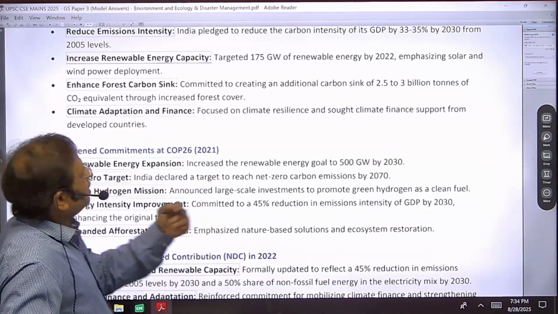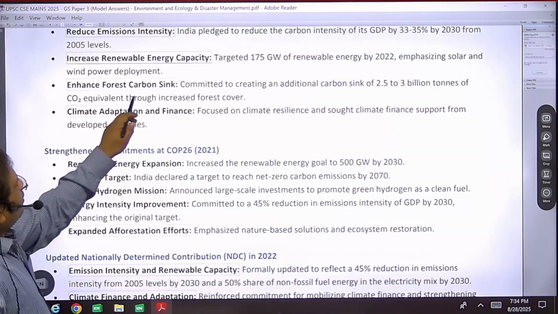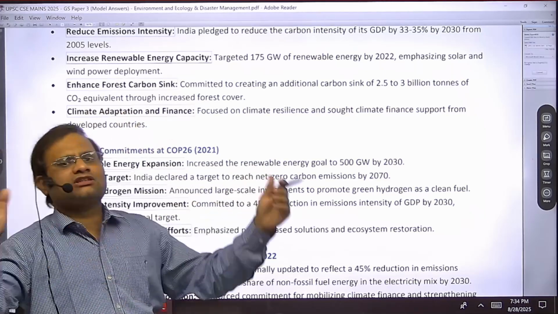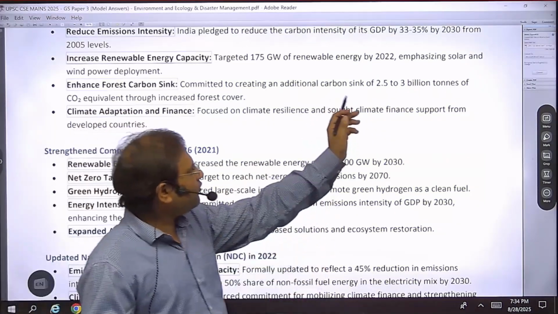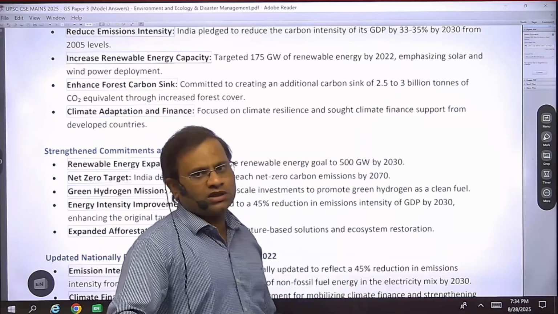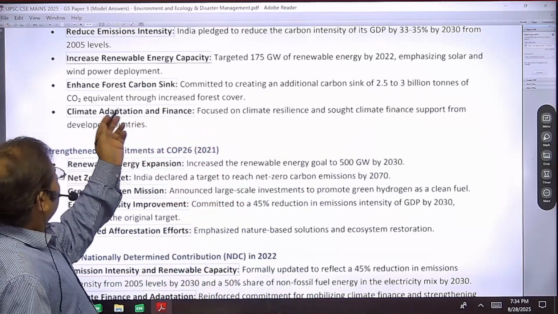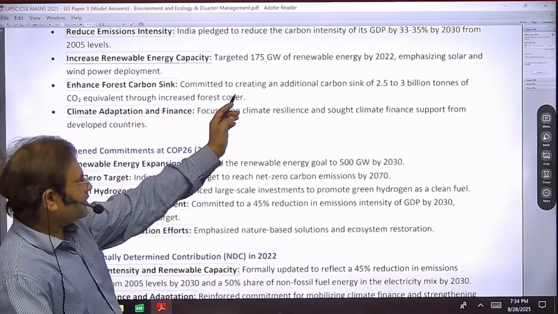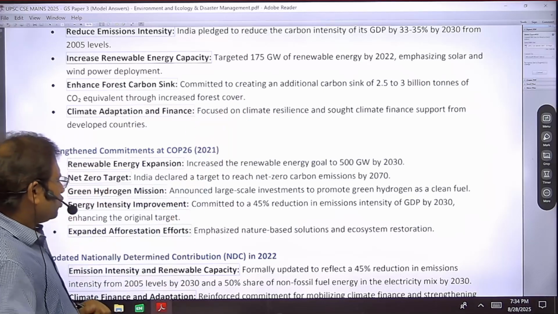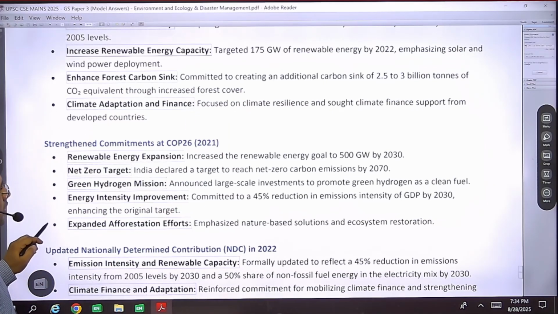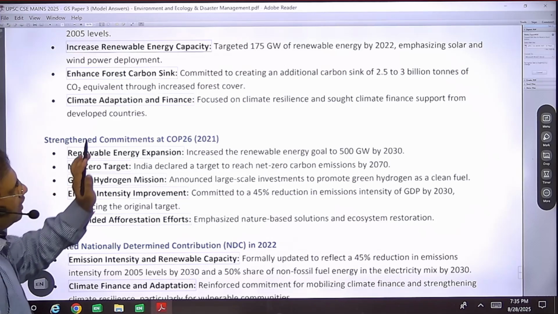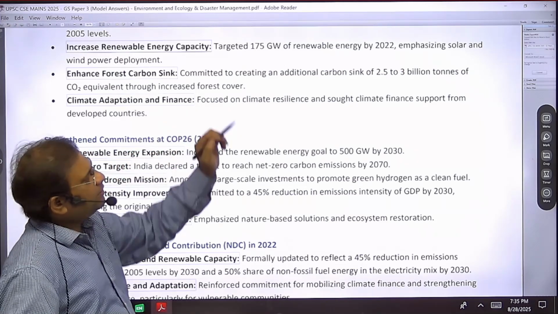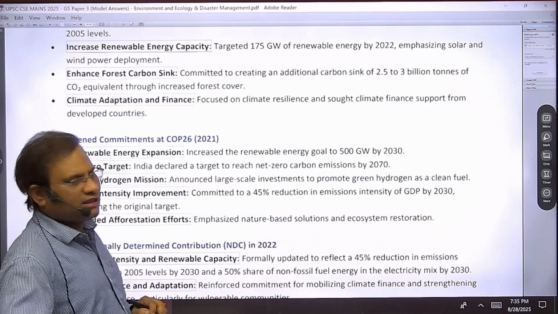The other one: we committed to increase the carbon sink by planting trees, by afforestation, by 2.5 to 3 billion tons by 2030. That target is the same. It is still 2.5 to 3 billion tons of CO2 by 2030.